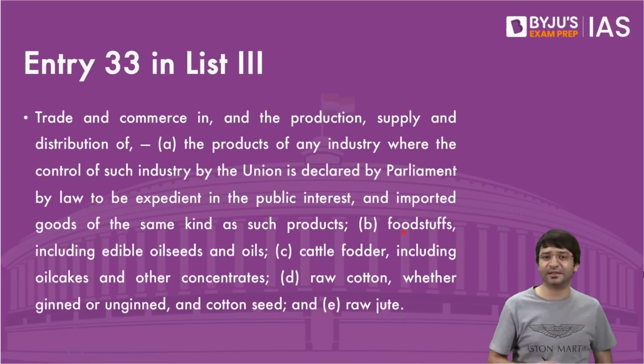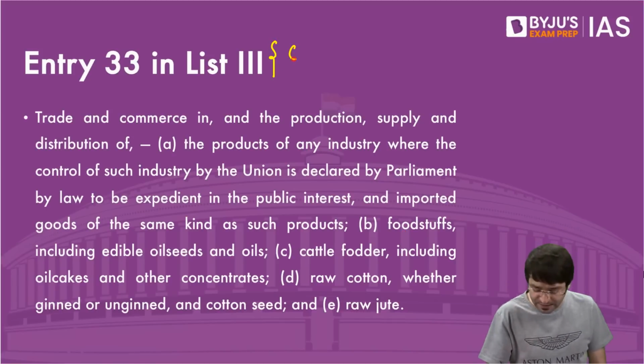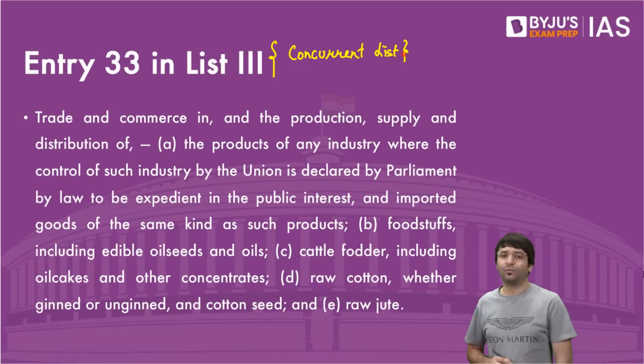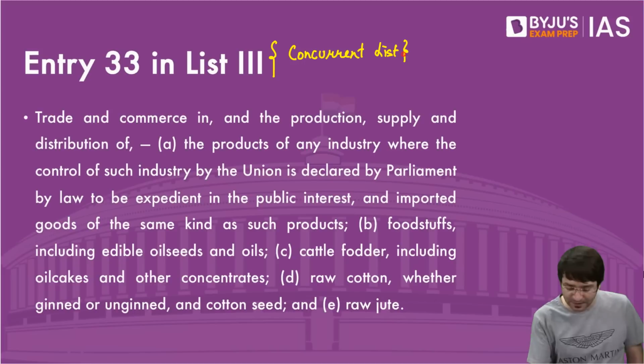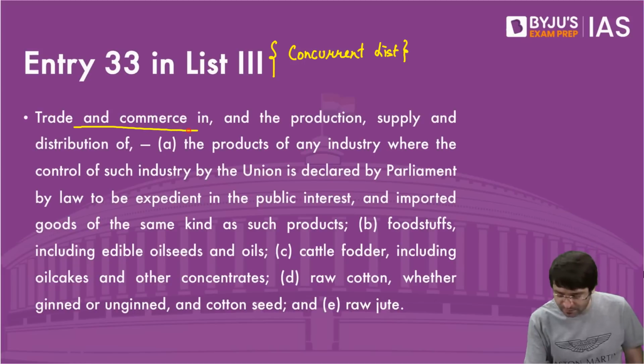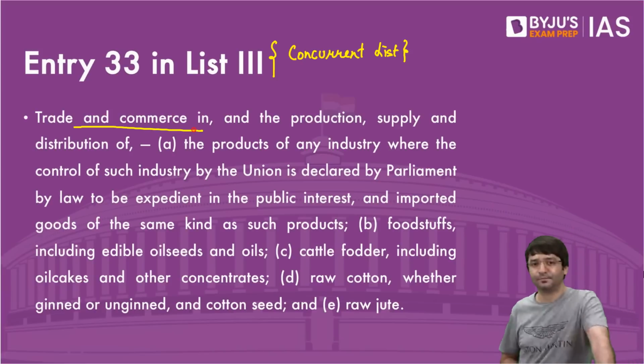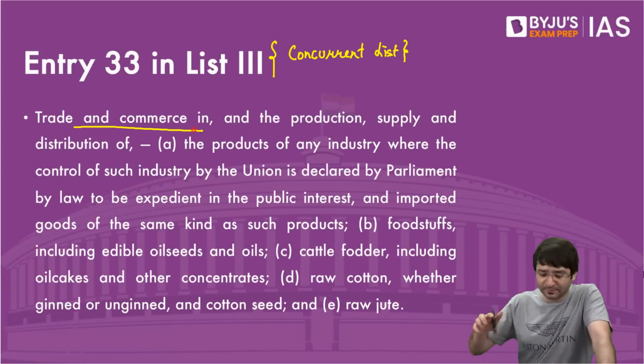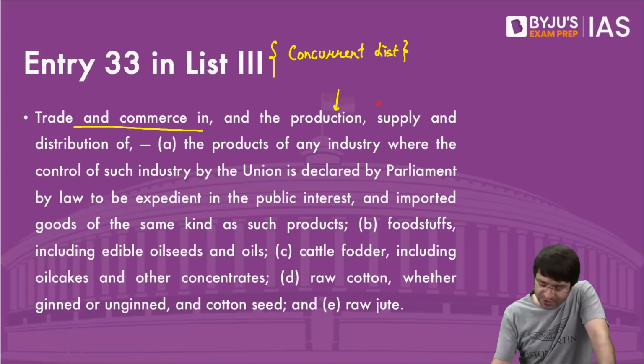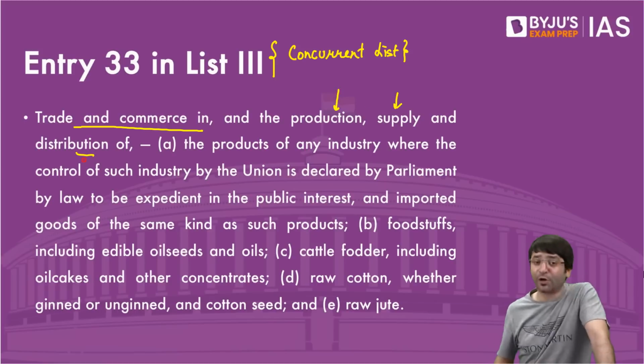What is entry 33? That means item number 33 in list 3. What is list 3? Concurrent list. What is the concurrent list? It says trade and commerce in, trading in, production, supply and distribution of what?